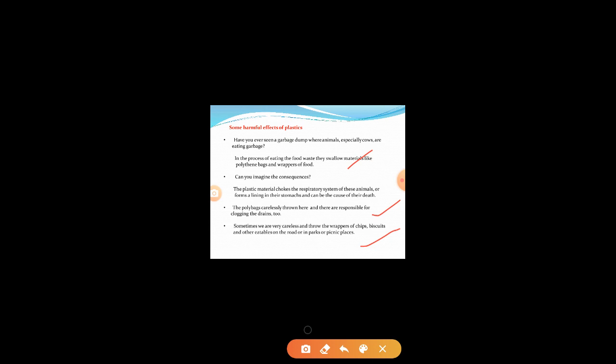The plastic bags and all these things we have to dispose of in separate dustbins, so that we can recycle them, and many animals do not get harmed by this. So what should we do as responsible citizens? What measures do you suggest to keep public places clean and free of plastics?